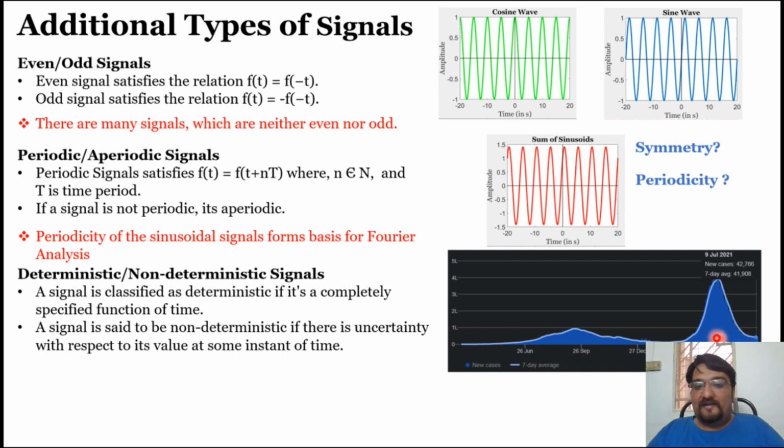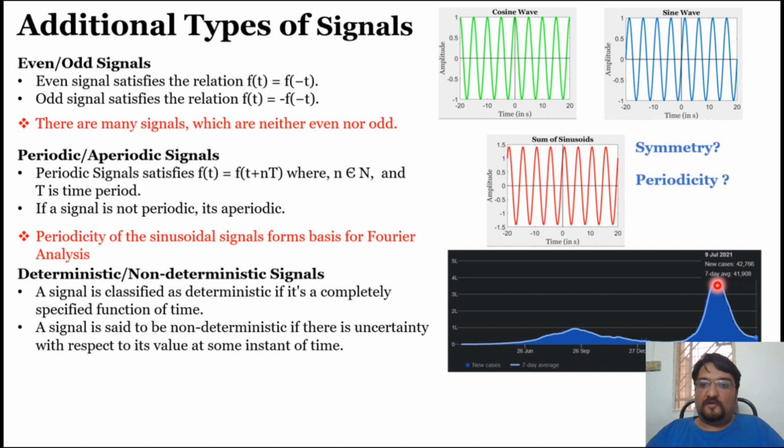But yes, you can identify the number of cases using this approximation, but you cannot formulate an exact equation, or provide the future value of the function using this.